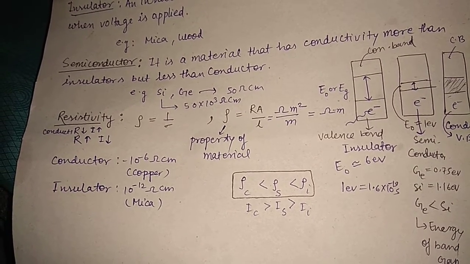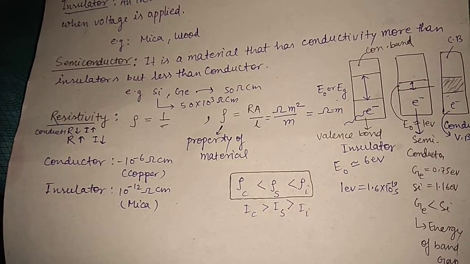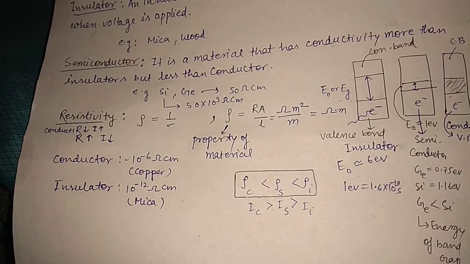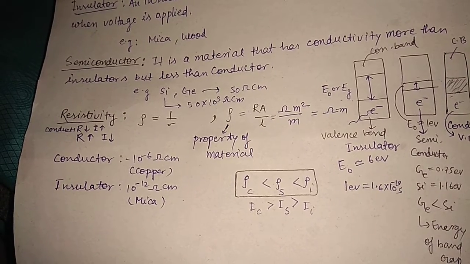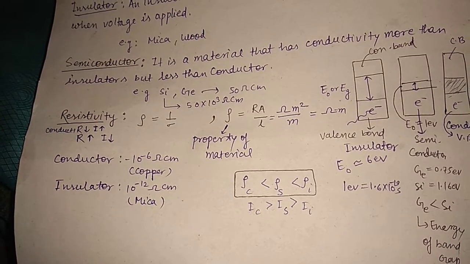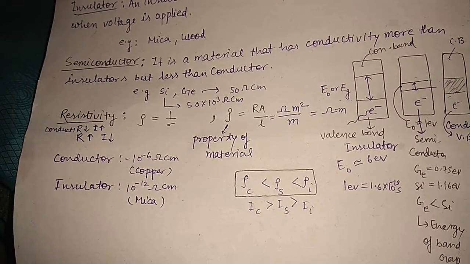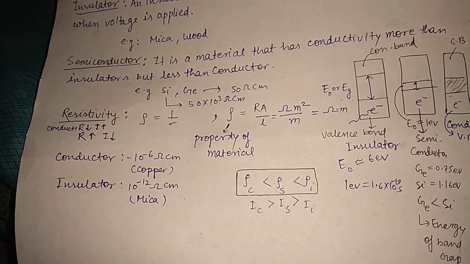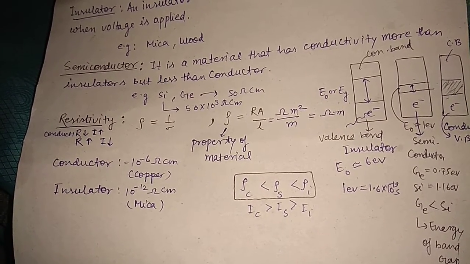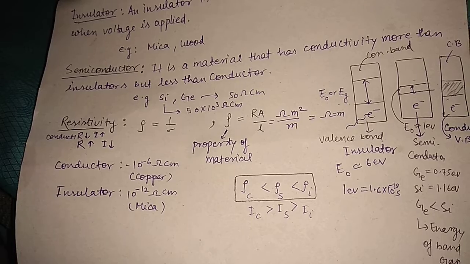So if you see a conductor, copper has resistivity of 10 to the power minus 6 ohm centimeter, and the insulator mica resistivity is 10 to the power 12 ohm centimeter. You can say the resistivity of a conductor is lower than an insulator, because conductivity is high.